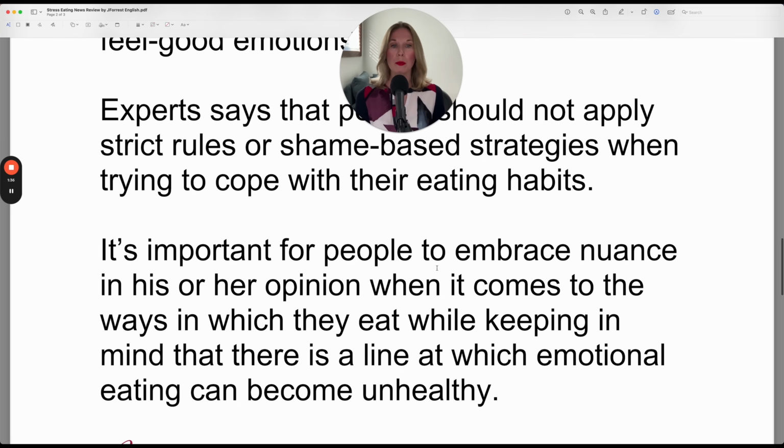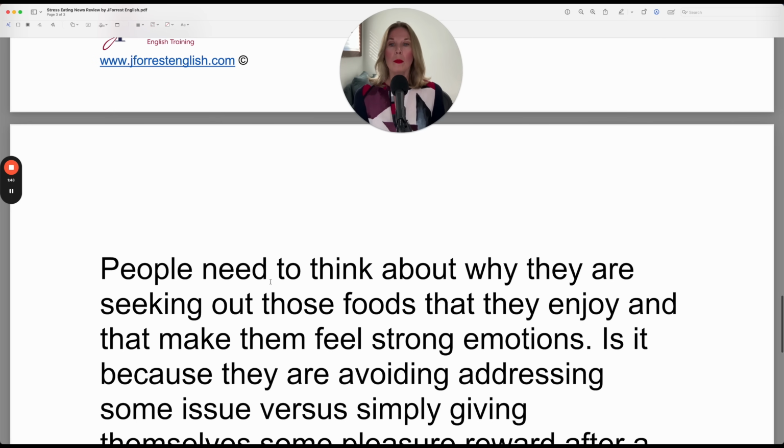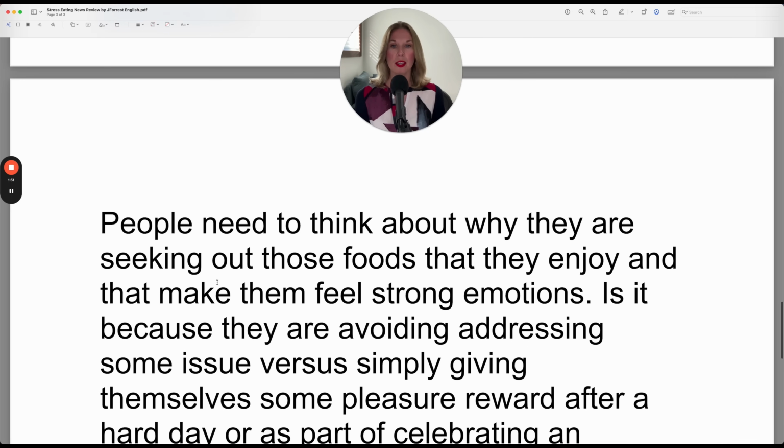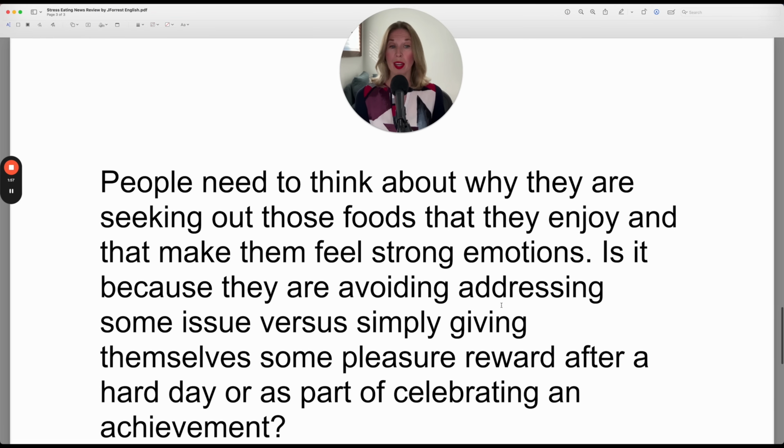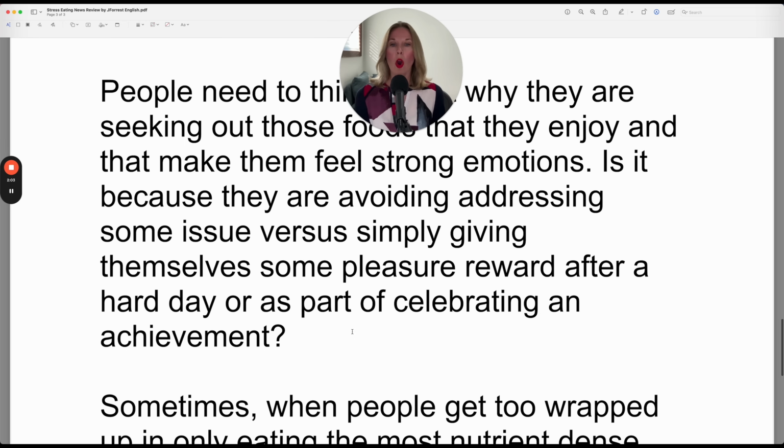It's important for people to embrace nuance in his or her opinion when it comes to the ways in which they eat, while keeping in mind that there is a line at which emotional eating can become unhealthy. People need to think about why they are seeking out those foods that they enjoy and that make them feel strong emotions. Is it because they are avoiding addressing some issue versus simply giving themselves some pleasure reward after a hard day or as part of celebrating an achievement?